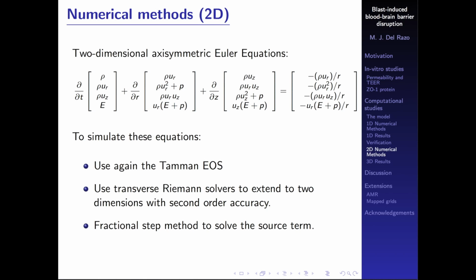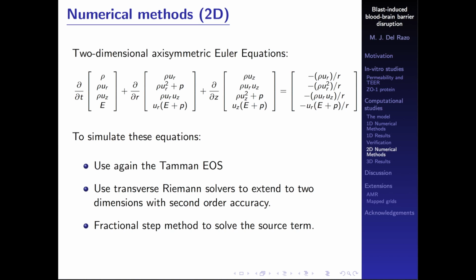Now we're of course going to need different equations. So we write the three-dimensional Euler equations. We get rid of all the cylindrical symmetries. And then whatever doesn't look like the two-dimensional Euler equations, we just move it to the other side. And we get these source terms over here. And this is just the two-dimensional Euler equations. So the problem that we have to solve now numerically is the two-dimensional Euler equations plus source terms.